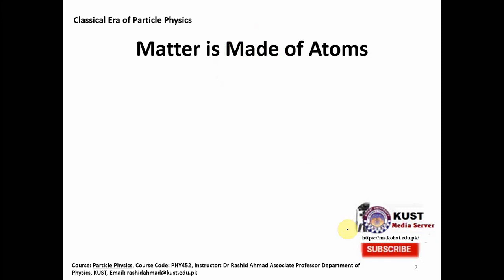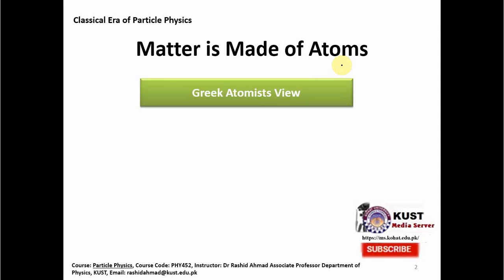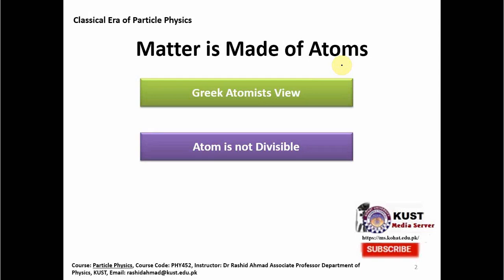The Greeks 1000 years ago were convinced and logically concluded that all matter is made of atoms. Atom by definition means something which cannot be further divided, something which is not divisible. So the Greek atomist view was that the atom cannot be divided. They thought about the different matter around them, and what the basic building blocks of this matter were.